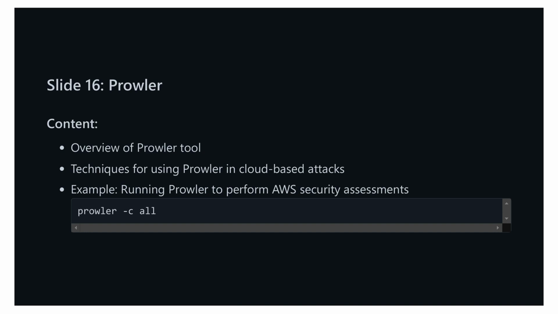The command prowler-call is used to run a comprehensive security check covering all available controls. This command initiates a scan of your AWS account and provides a detailed report with findings categorized into high, medium, and low-risk issues. In the next slide, we'll look at another powerful security assessment tool called Scout Suite, which can be used not only with AWS, but also Azure and GCP environments.